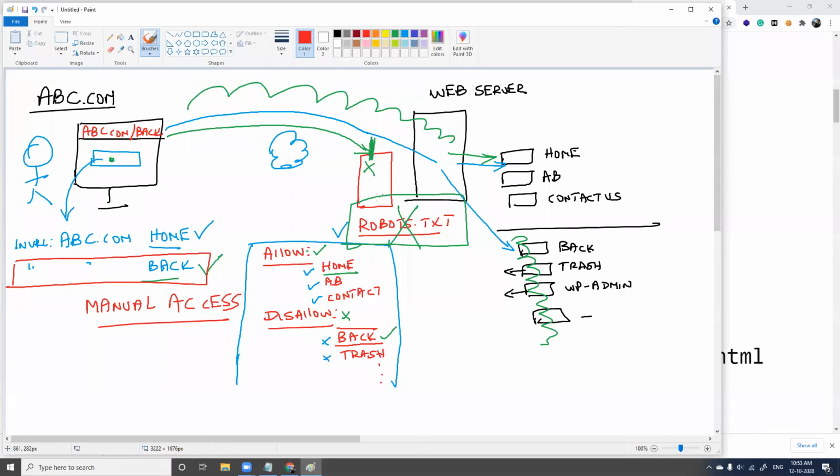Robots.txt will block searches from search engines like Google, Bing, and other search engines. Yes, from search engines, robots.txt will block, but it is not going to block manual entries like this. I'll show you a very practical example here.